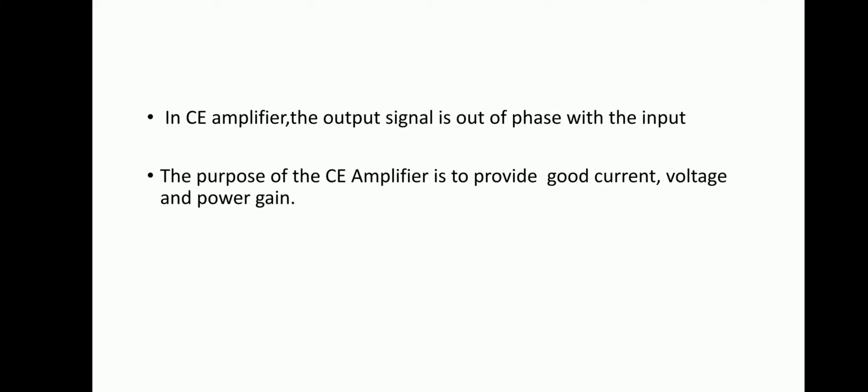This small signal CE amplifier can also be called a voltage amplifier. That means for voltage amplification, we can use the transistor in the common emitter configuration. This common emitter is also called grounded emitter.